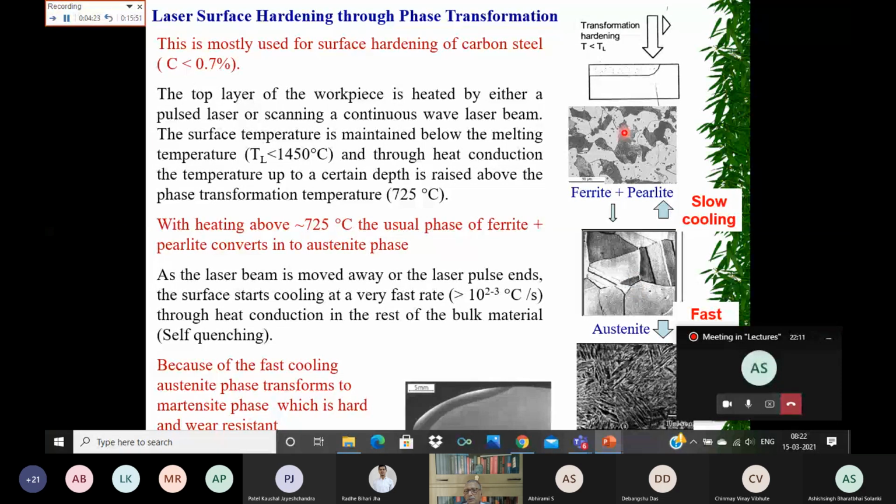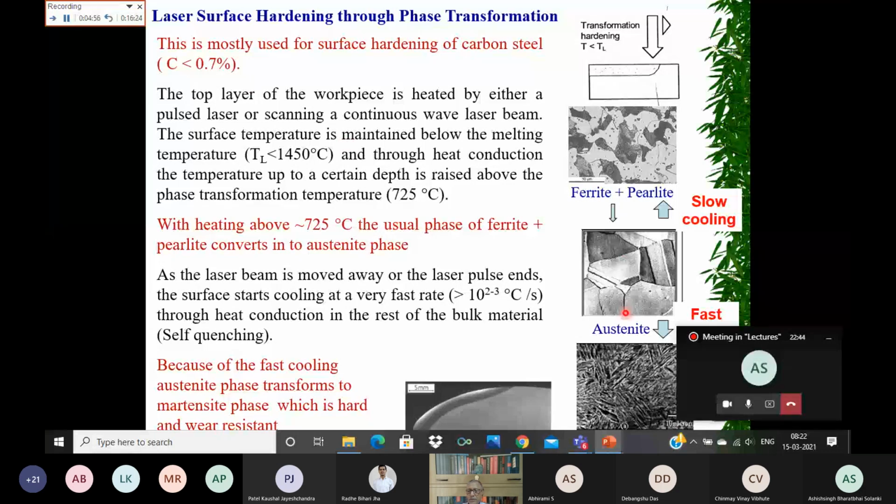Then when you keep the material above 720 degrees for a longer time, this carbon will further diffuse in the ferrite, and depending upon how long you keep it above the temperature, this entire microstructure is going to have a homogeneous distribution of carbon, because our austenite phase can easily accommodate all the carbon if the carbon is below 0.7% or so.